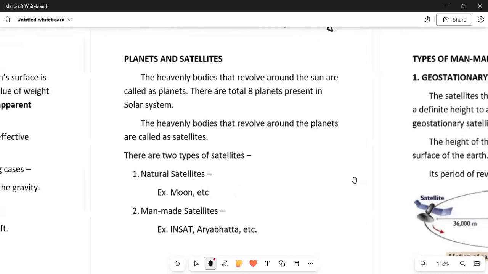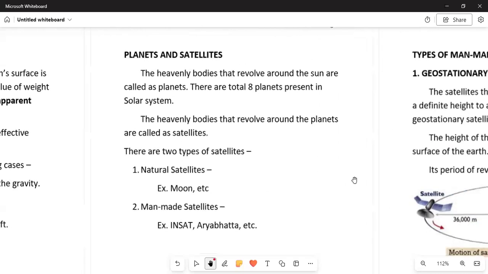Now we'll discuss the planets and satellites. What are the planets and what are the satellites? See, the heavenly bodies are the large bodies like the earth, sun, moon, and other planets like Venus, Jupiter, Mars.